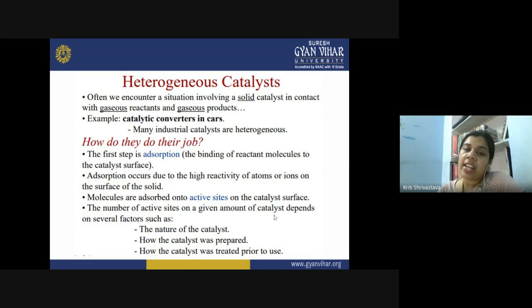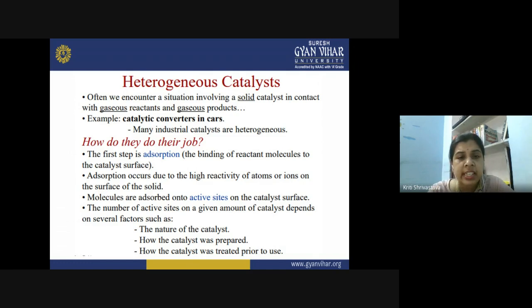And a very good example of heterogeneous catalysis is the catalytic converters in cars. In cars, we have catalytic converters, and they basically convert the unburned hydrocarbons into carbon dioxide and water, and that is how they decrease the level of pollution which is released with the vehicular exhaust. Many industrial catalysts are also heterogeneous similarly. And how do heterogeneous catalysts perform their job? So what happens when you are talking about the heterogeneous catalyst? Now the process of adsorption takes place.